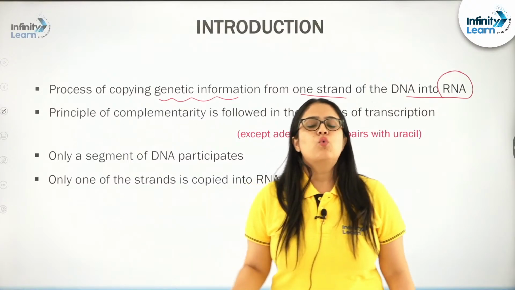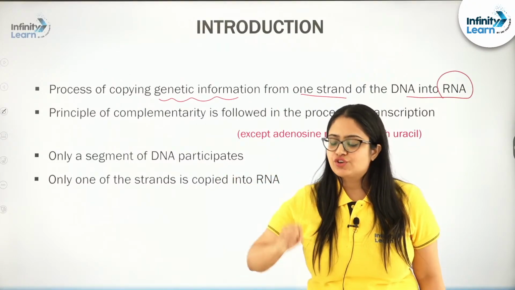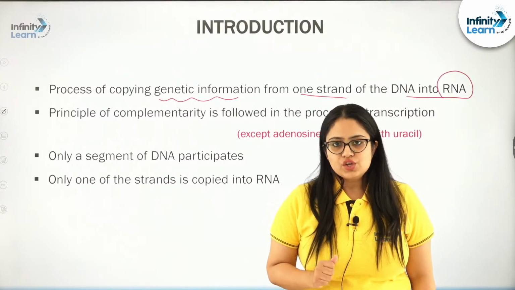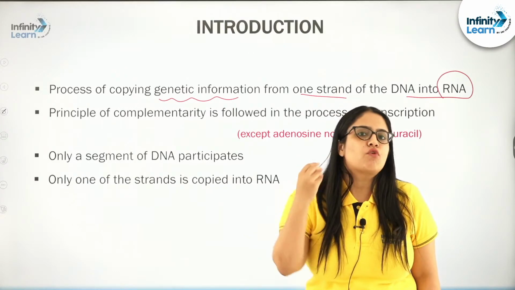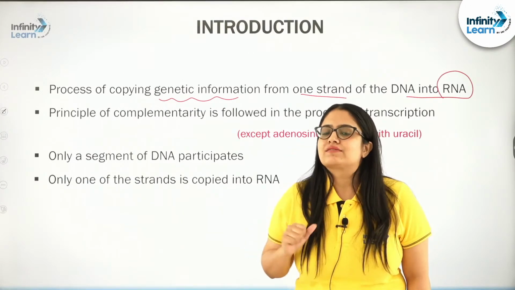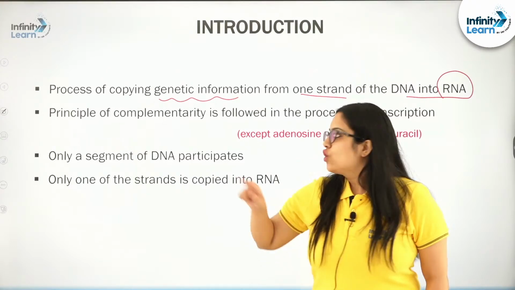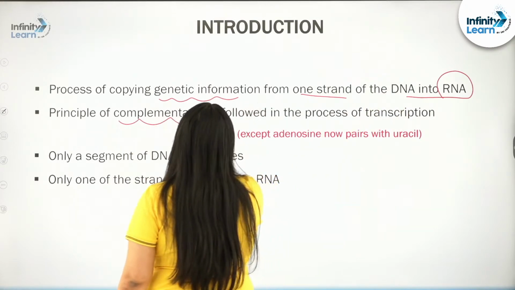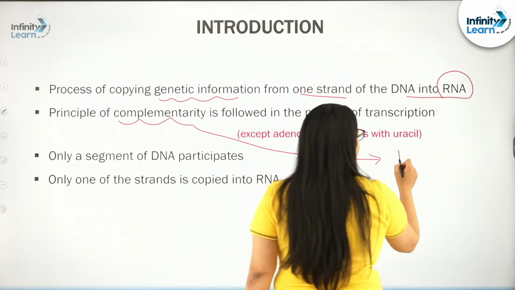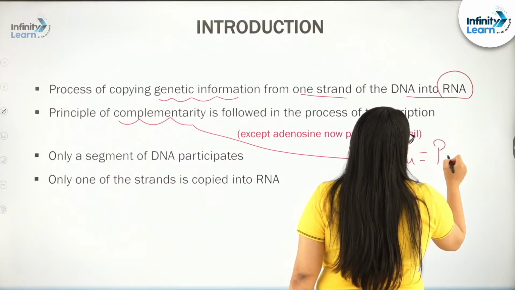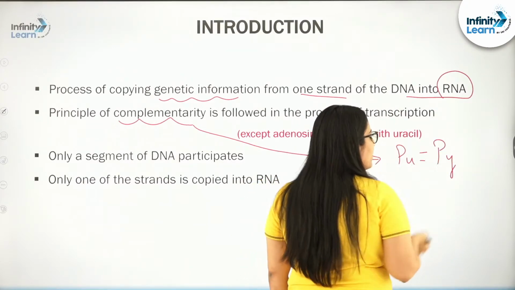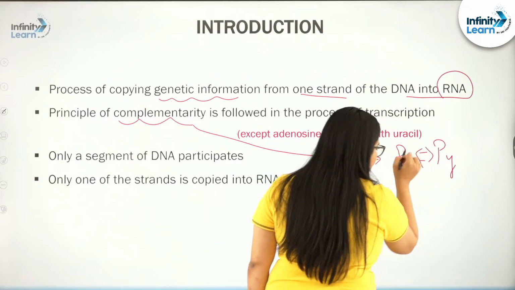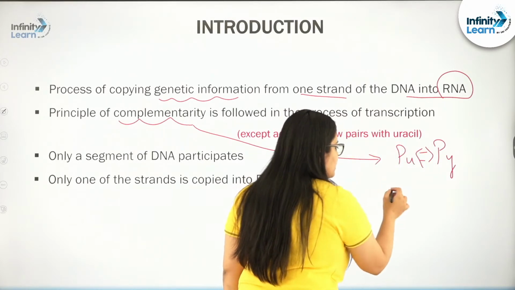Next, students, while copying this genetic information from DNA to RNA, complementary rules will be used. Remember the complementarity rules that I have already taught you in the initial classes of this chapter. So, complementarity rule will be followed while copying this information. And what is this complementarity rule? Remember, purines will pair with pyrimidines, right? Purines will pair with pyrimidines, and I can tell you which purines and pyrimidines will participate in this process.